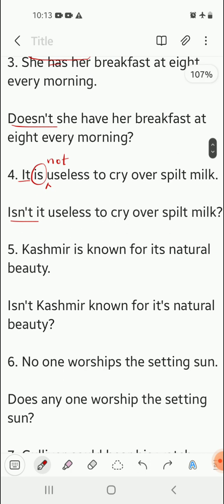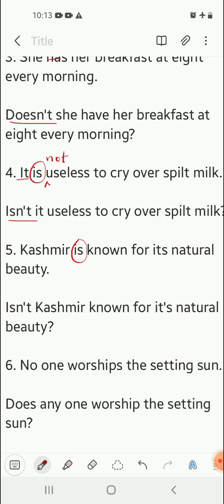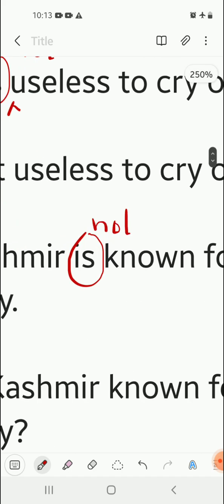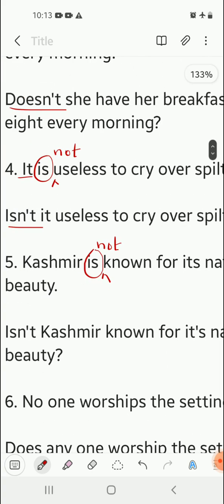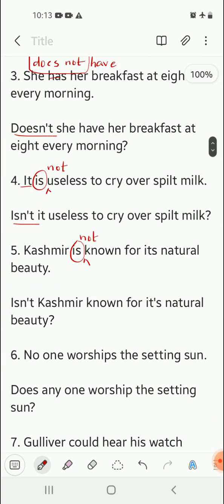Next, number 5. Kashmir is known for its natural beauty. Again, be form of verb is is. Insert a not here to make it negative. So Kashmir is not known for its natural beauty. Is not is written in short as isn't, and the rest of the sentence is copied as it is. So Kashmir is not known for its natural beauty becomes isn't Kashmir known for its natural beauty?